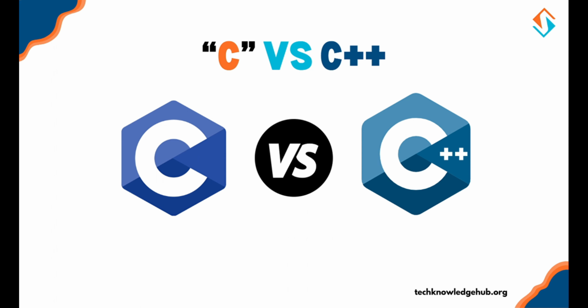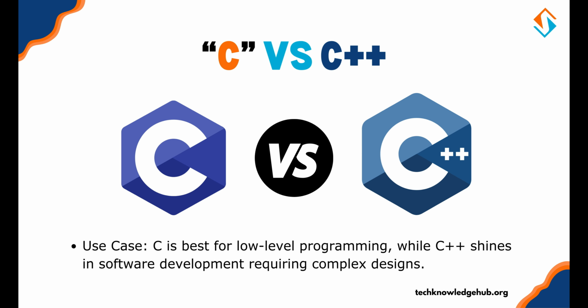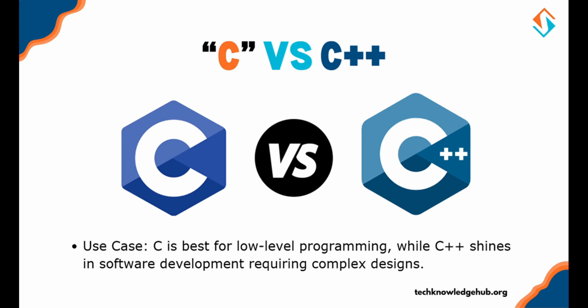C++ is an extension of C with added object-oriented programming features. While C focuses on procedural programming, C++ allows you to think in terms of objects and classes. Use case: C is best for low-level programming, while C++ shines in software development requiring complex designs.